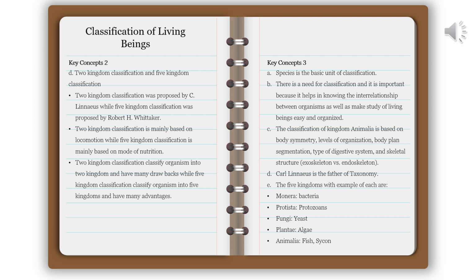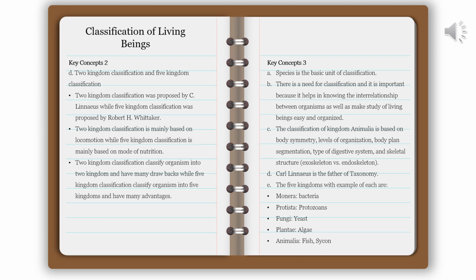Key concepts 3. A. Species is the basic unit of classification. B. There is a need for classification, and it is important because it helps in knowing the interrelationship between organisms as well as making the study of living beings easy and organized.